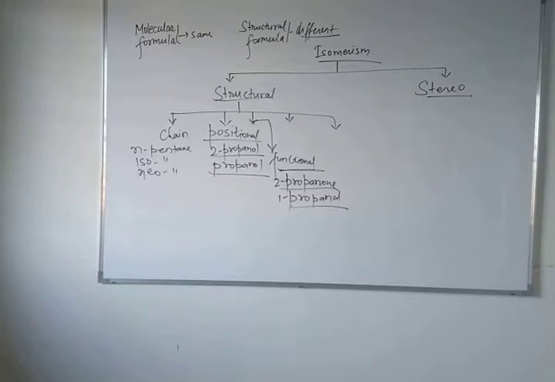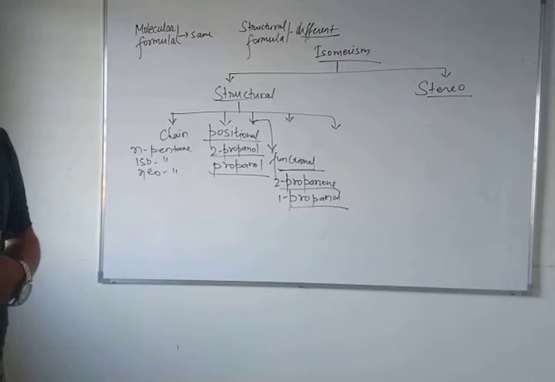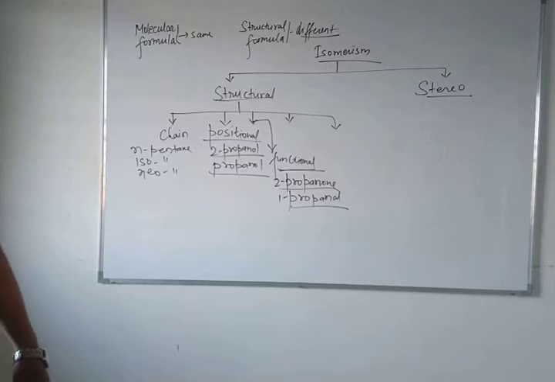Now next, if I talk about metamerism. What do you understand by metamerism? Can anyone tell me? Metamerism means that the different functional group molecules are exchanged. The molecular formula will be the same, but the compounds will be changed.